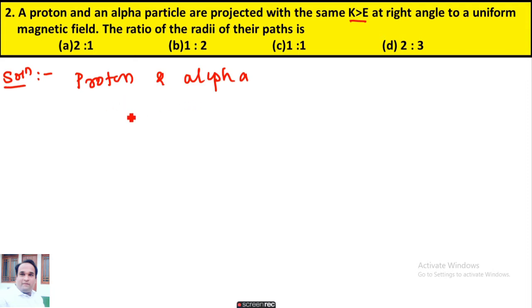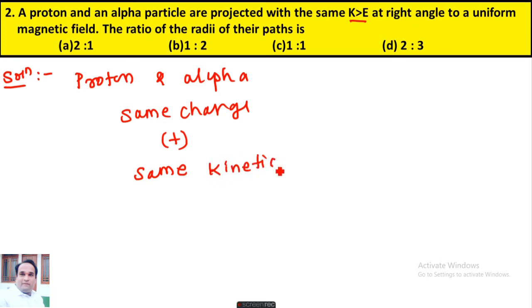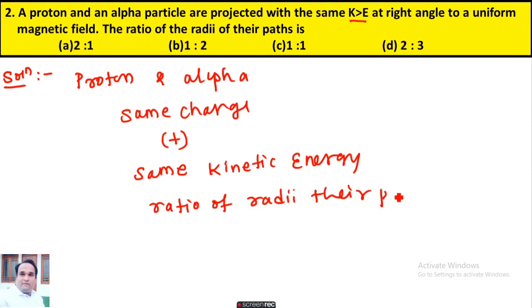Because the proton and alpha particle both have positive charge, they possess the same kinetic energy, and for the given question, the ratio of the radii of their paths is 1:1. That is option C.